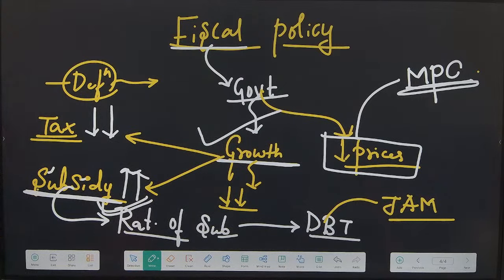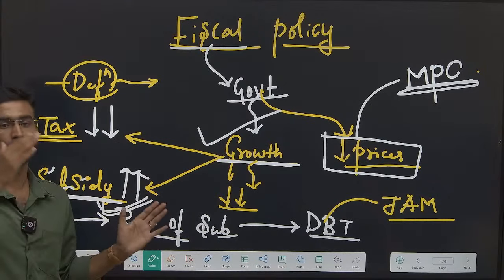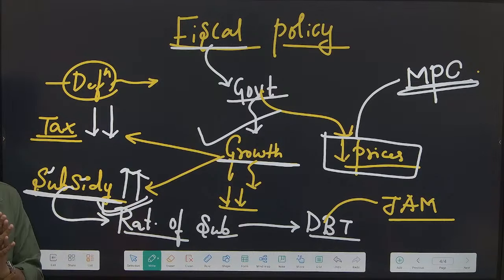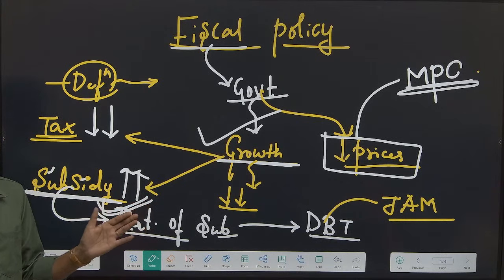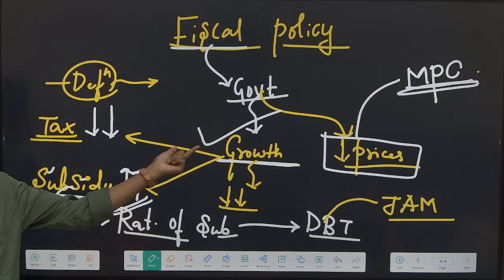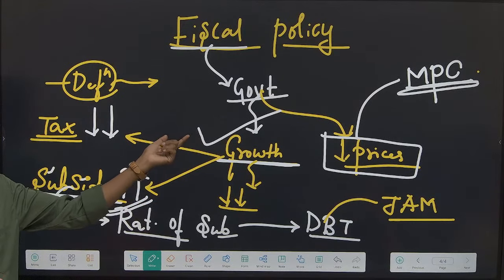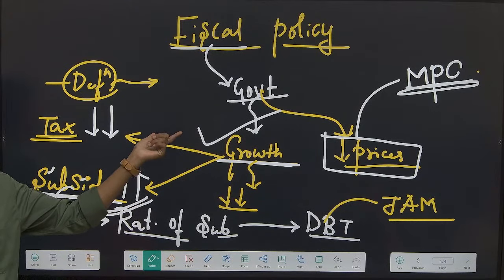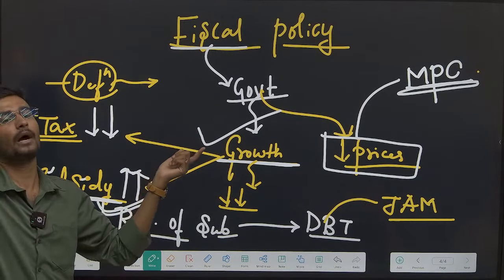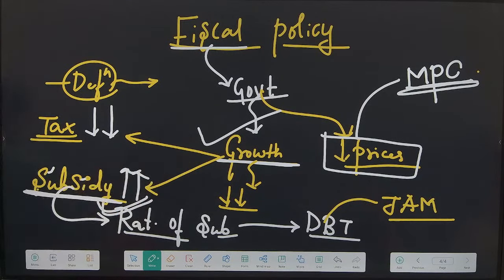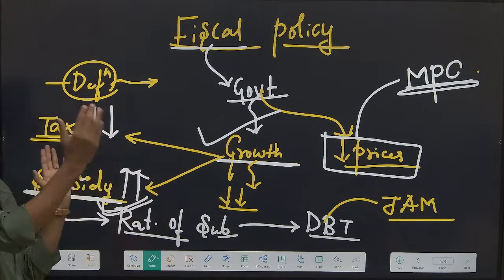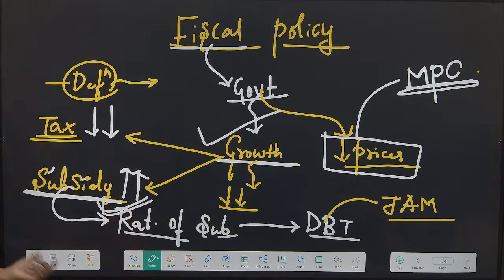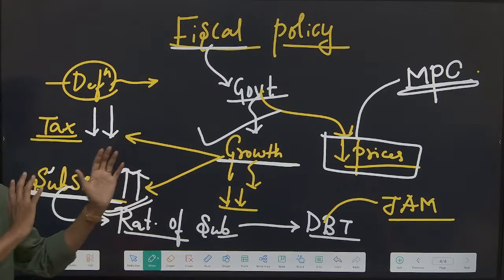If I am a state government, I can go to the central government, or I can go to RBI. If none of this works, I can go directly to the public, public borrowing. Or after all this, with permission of the central government I can borrow from outside also, the international market also. Yes, all these concepts you must know, and all this will be applied in our next class. This is about the basic concept.